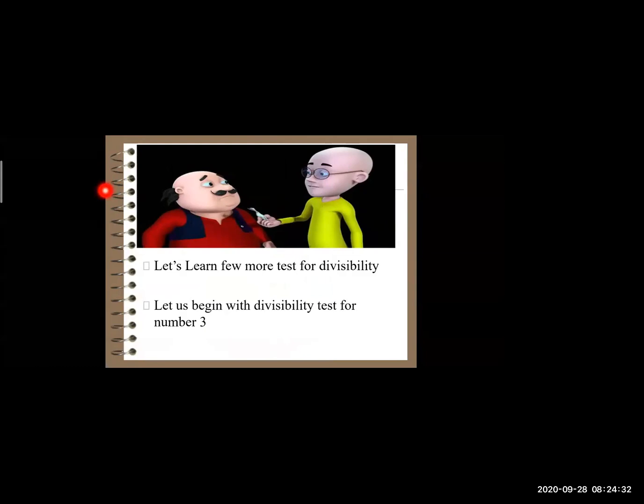So this was our recall of last year. These three tests you studied last year, in your previous class, 5th standard. Now this year, we are going to learn tests of divisibility for some more numbers. So let us begin the test of divisibility for the number 3. Are you ready? Yes, I am ready. Very good. Let's move to the next part.